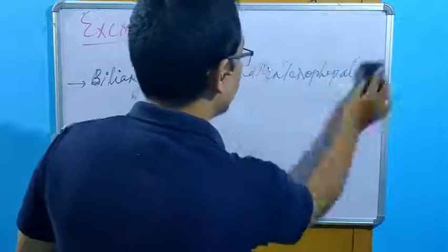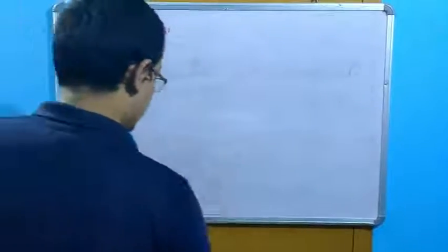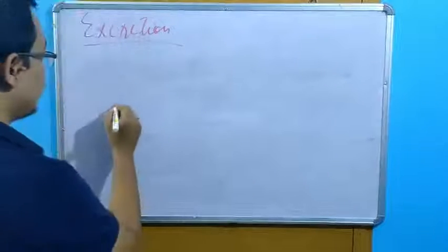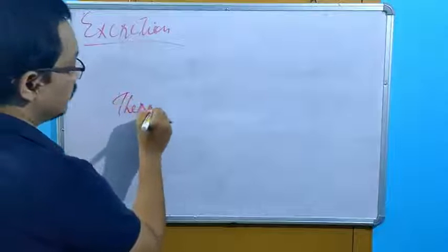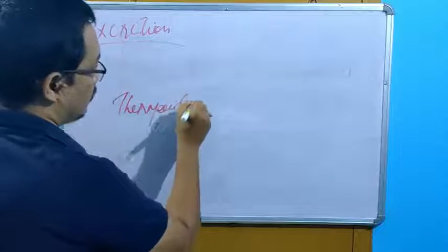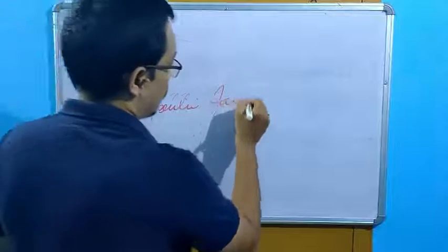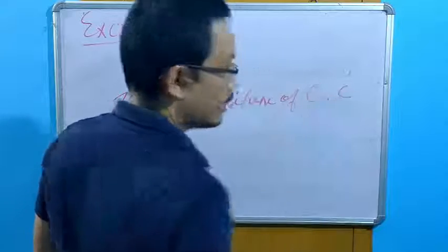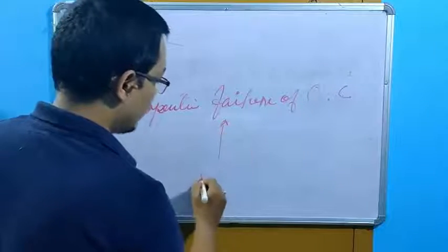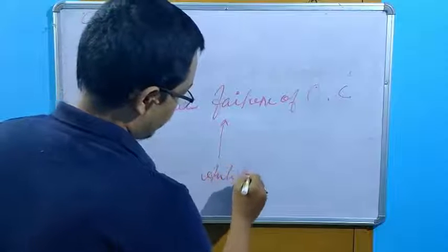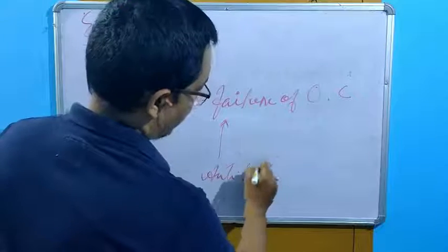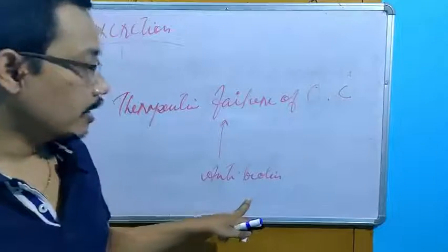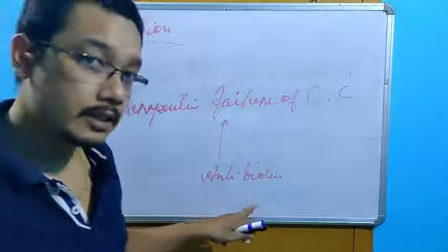So I have already given you this example, therapeutic failure of oral contraceptives because of what? Antibiotics. Here the oral contraceptive is the object drug, and antibiotics are the precipitant drug.